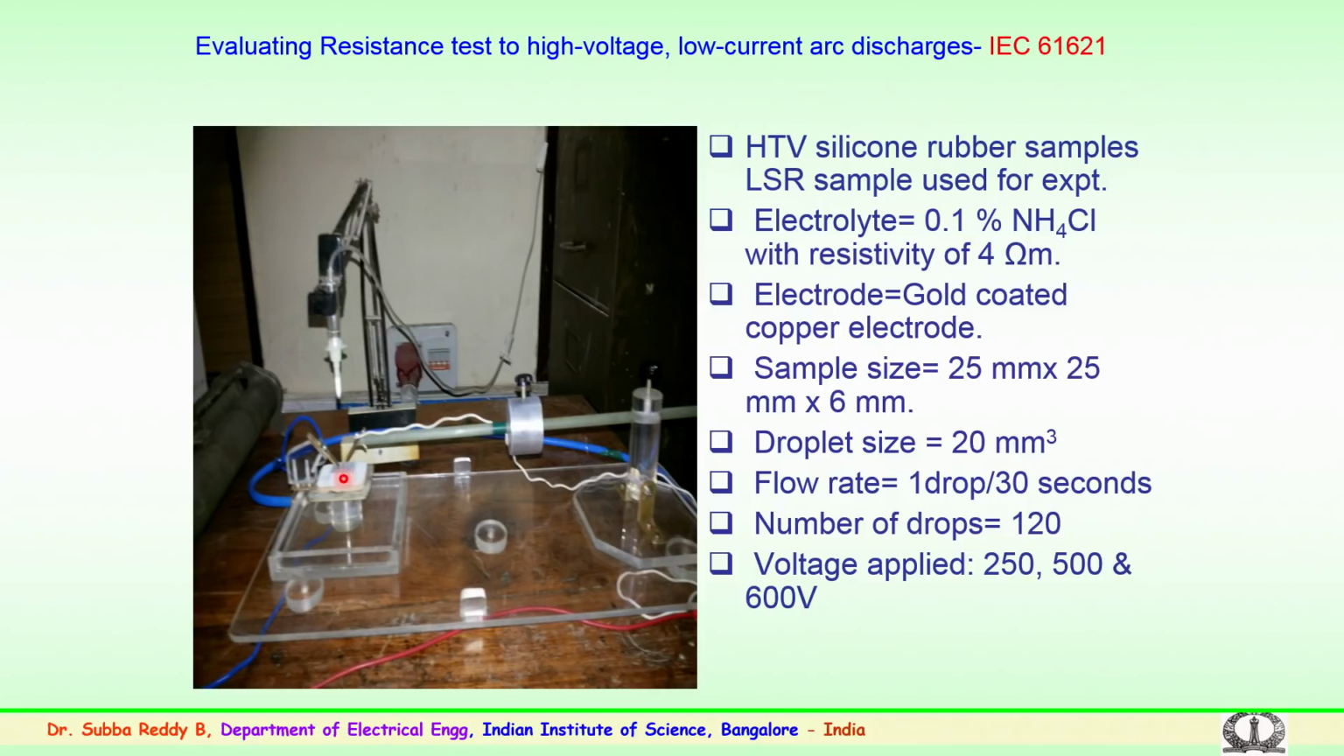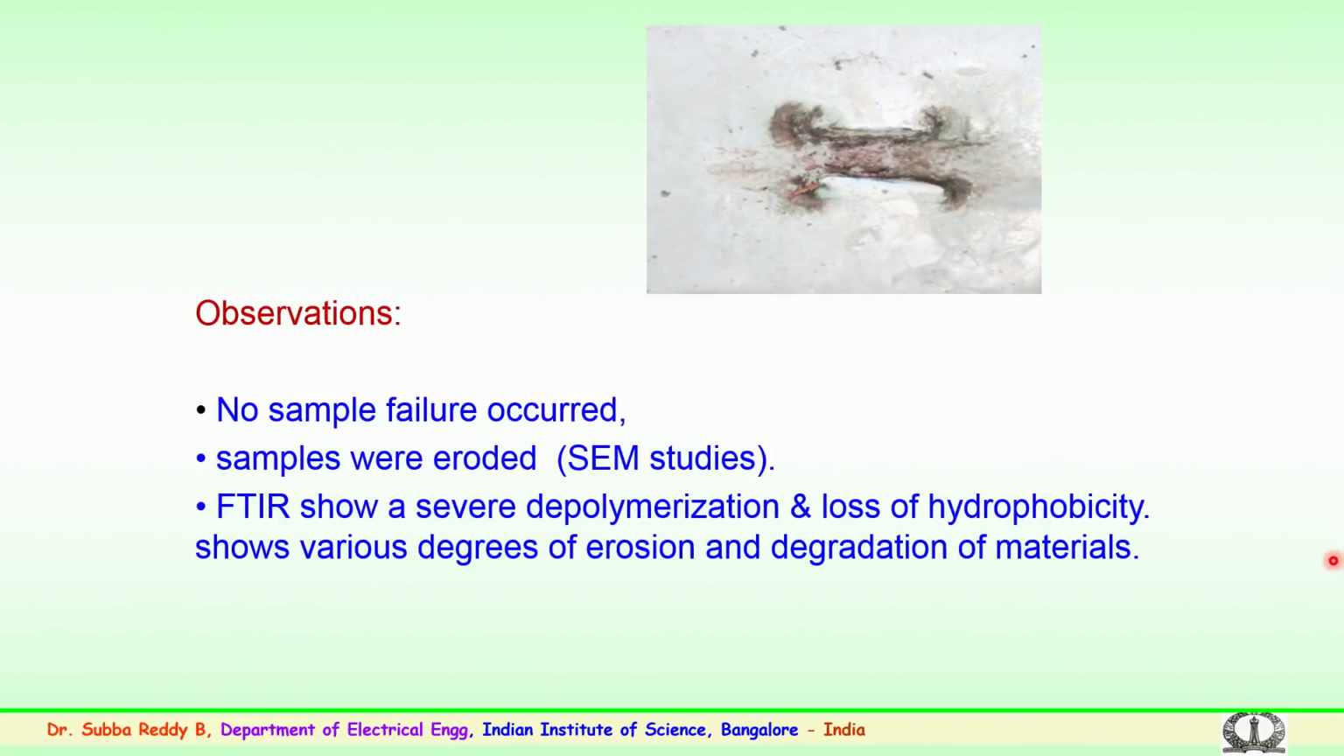The drop on the sample was 1 drop per 30 seconds, and the number of drops, again, this standard specifies the values. We have studied the effect for various conditions, depending on how the number of droplets increases and how the degradation happens for various voltages: 250, 500 and 600 volts. Experiments were conducted and various samples were evaluated, both high temperature vulcanized silicon rubber and also the liquid silicon rubber samples.